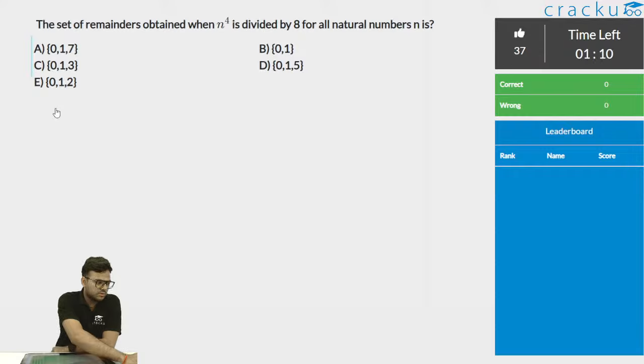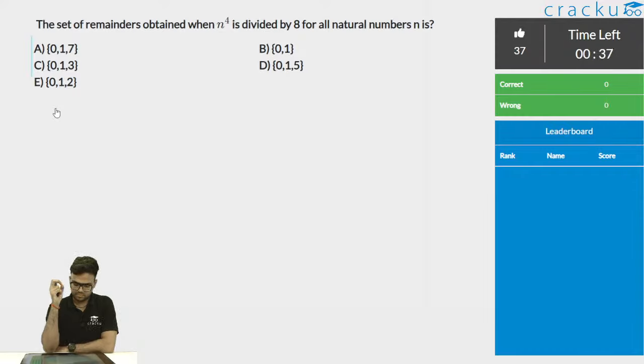Yeah, Vaibhav, 20 was the correct answer for this question. Yeah, Prasad, B is the correct answer, which is 0, 1.